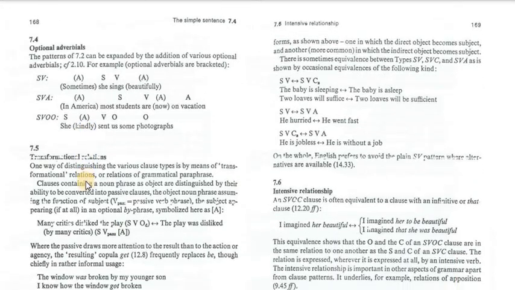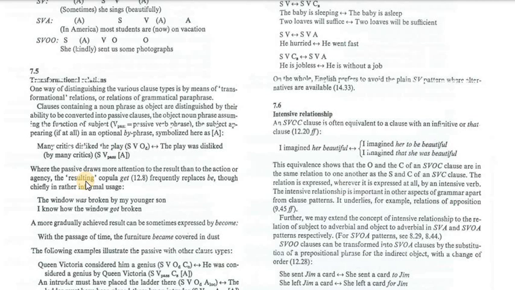The clauses containing a noun phrase as object are distinguished by their ability to convert into a passive clause, the object noun phrase assuming the function of subject. When you change the sentence from active into passive, the object is going to function as the subject of the verb in the passive. Let's have a look at the sentence. Many critics disliked the play. Many critics is the subject, disliked the verb, the play is the object.